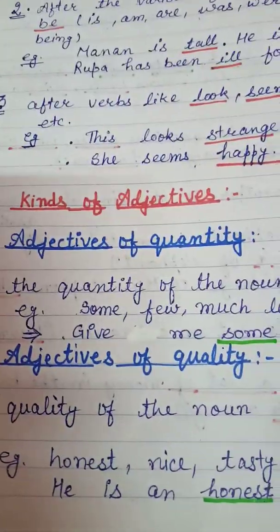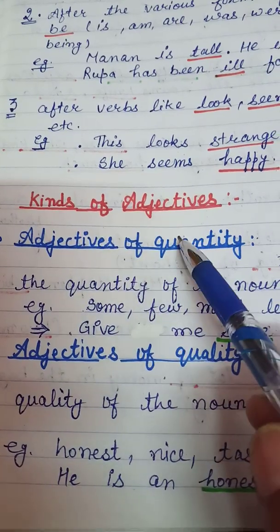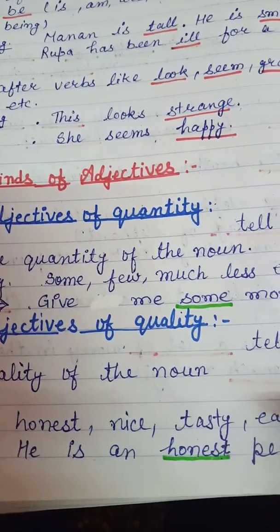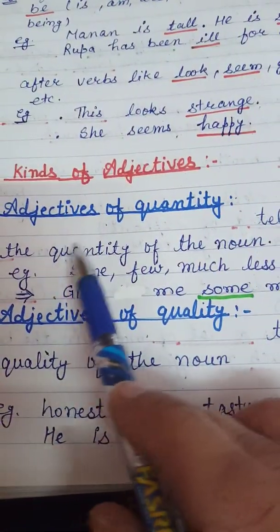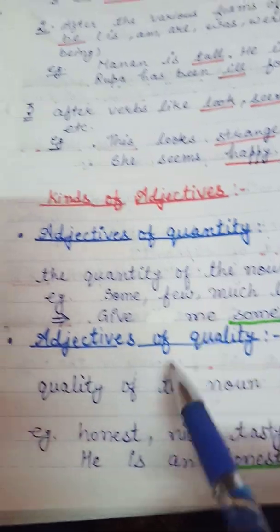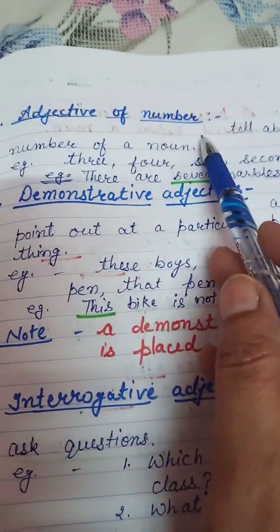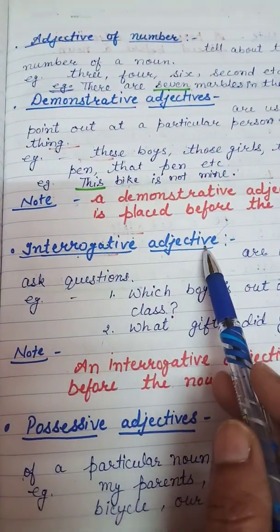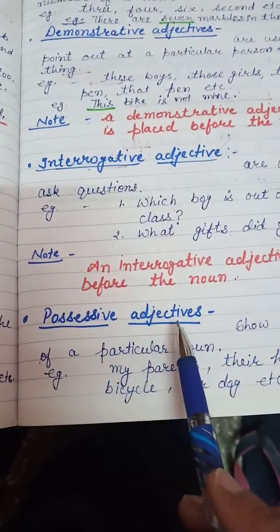Now, kinds of adjectives. There are many kinds of adjectives like adjective of quantity, adjective of quality, adjective of number, demonstrative adjective, interrogative adjective, possessive adjective.